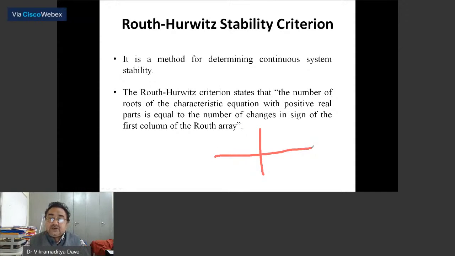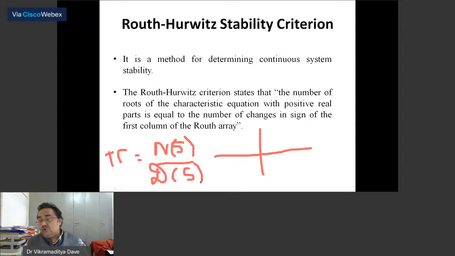When the denominator of a transfer function is made equal to 0... Now you have a transfer function. How is it defined? It is defined as a numerator expression N(s) over a denominator expression D(s), which is also equal to C(s) by R(s). Now, if I make D(s) equal to 0, what happens? This equation is called the characteristic equation.